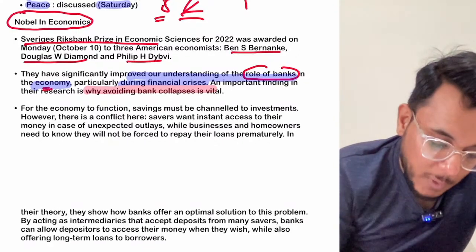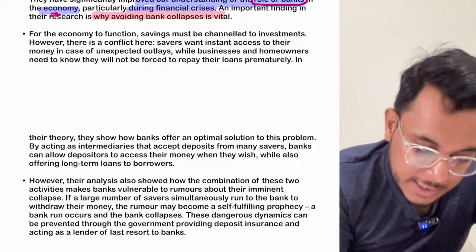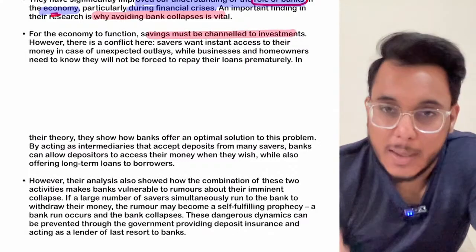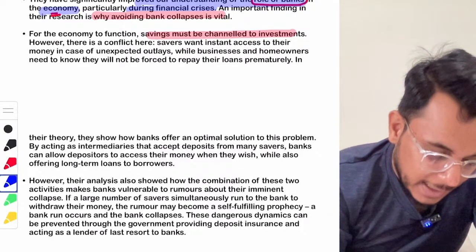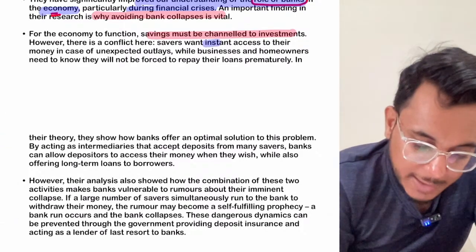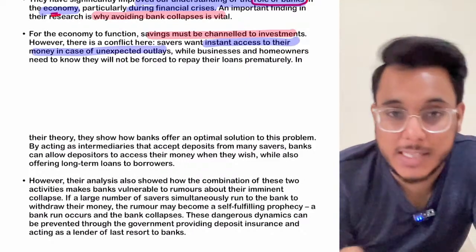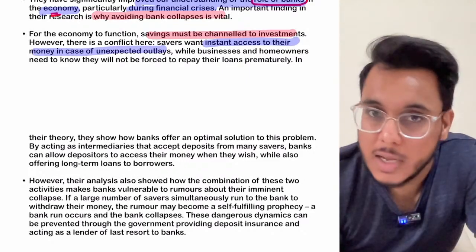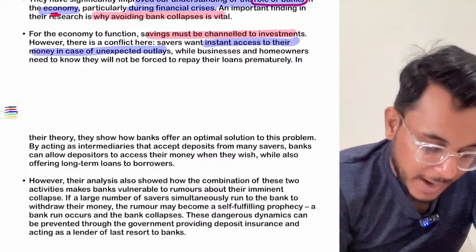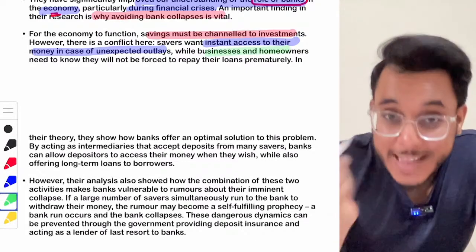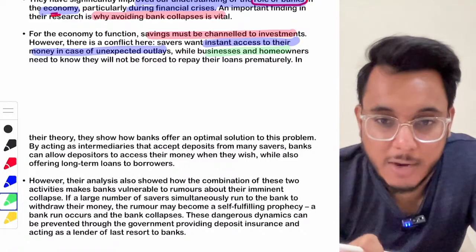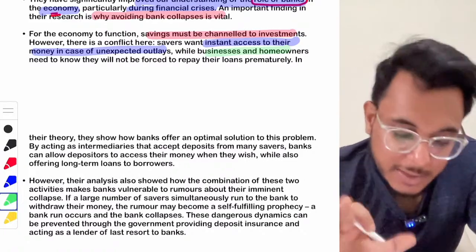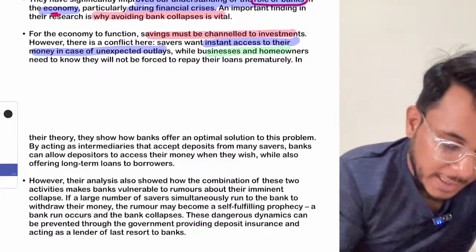Okay, so it has been provided that for an economy to function, saving must be channeled to investment. People's saving must be channeled to investment. Now, guys, here it has been provided that the people who have saved their money want instant access to their money if there is an expected outlay, if there is a crisis going on in the economy. At the same time, the businesses who have taken the loan don't want to give the loan back immediately. If the loan has been given for 20 years, they should have that money for 20 years at least.